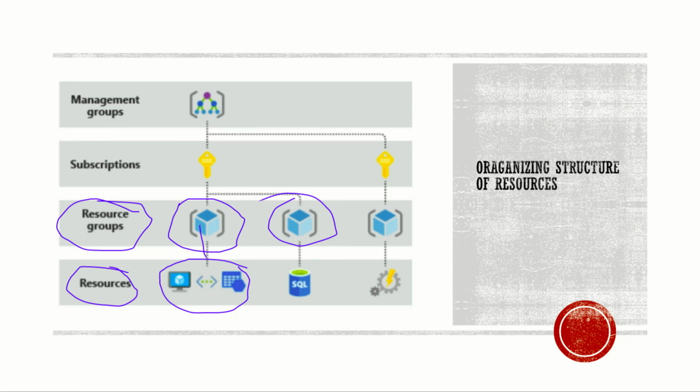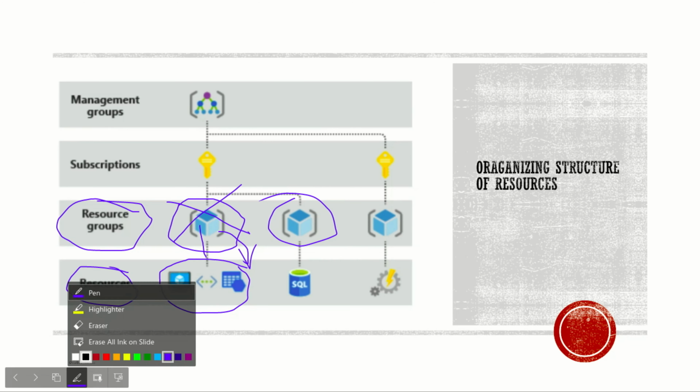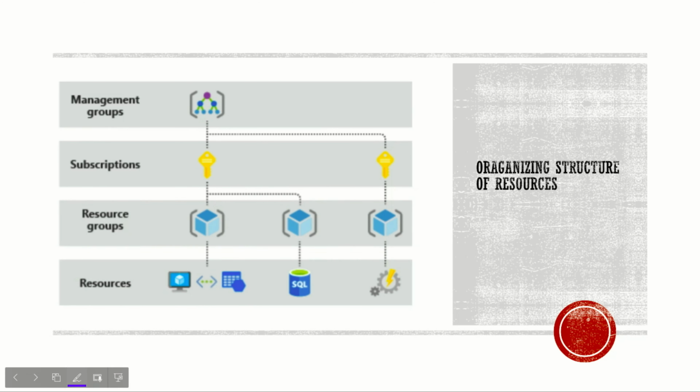But if I am deleting a resource group, all the resources that are contained in this resource group are also deleted. And then a resource group can also be used for providing authorizations.